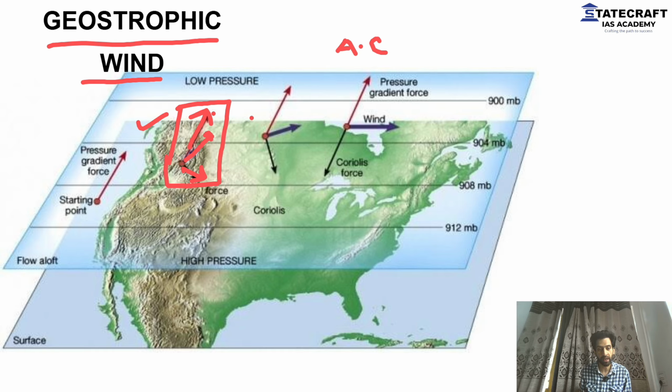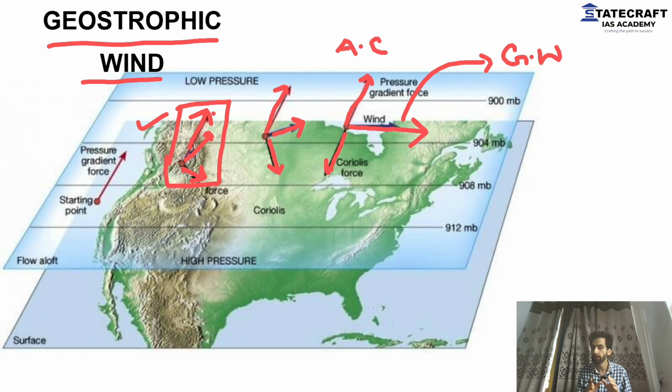Then we go higher and the frictional force will start to disappear and the wind will start to become parallel to isobars. Eventually, when we reach at a certain height, we have this pressure gradient force and Coriolis force. And eventually the wind will start to blow parallel to isobars. That is exactly what we call as geostrophic wind.